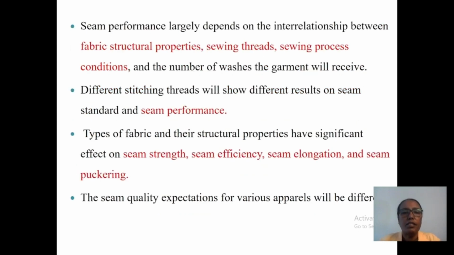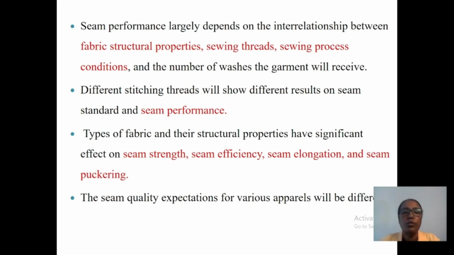Seam performance largely depends upon the interrelationship between fabric structural properties, sewing thread, sewing process, and conditions, and the number of washes the garment will receive.